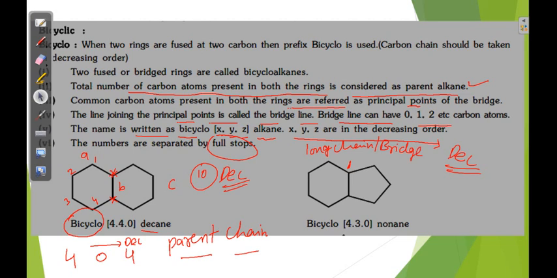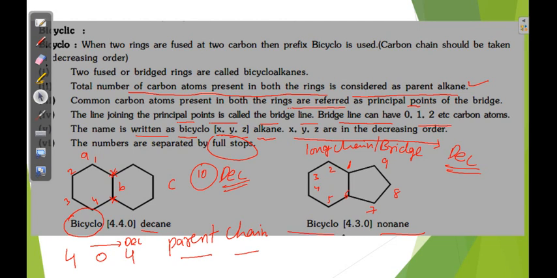So 1, 2, 3, 4, 5, 6, 7, 8, 9. Total 9 carbons are there, that's why nonane. The prefix is bicyclo.